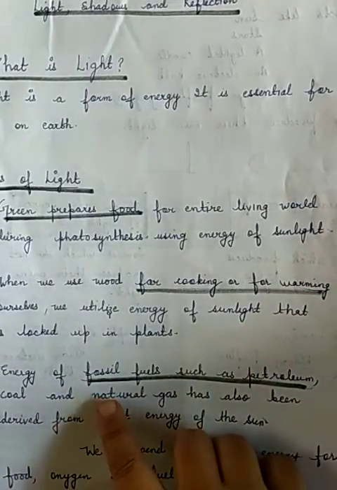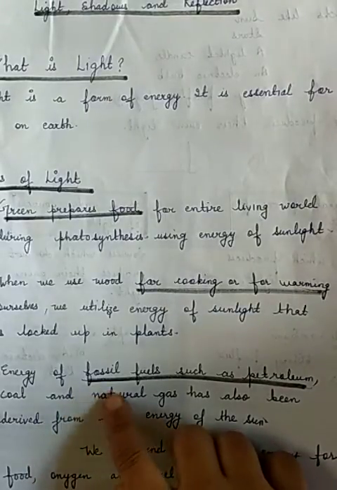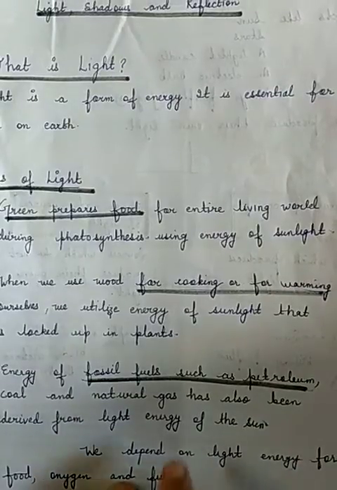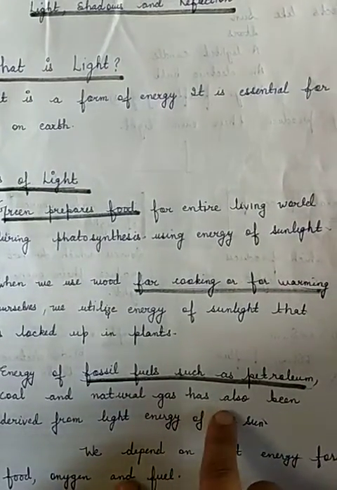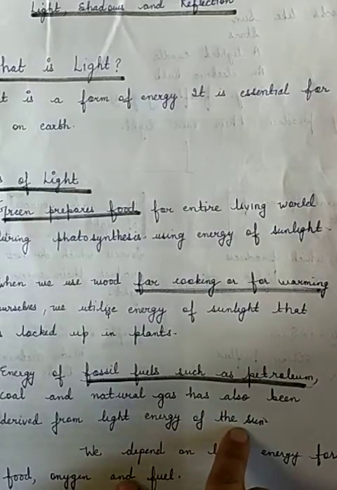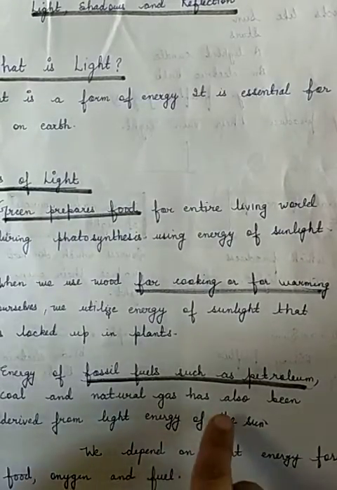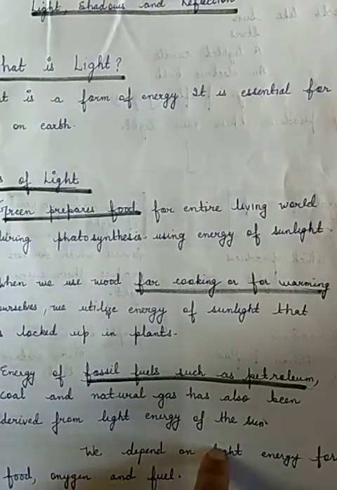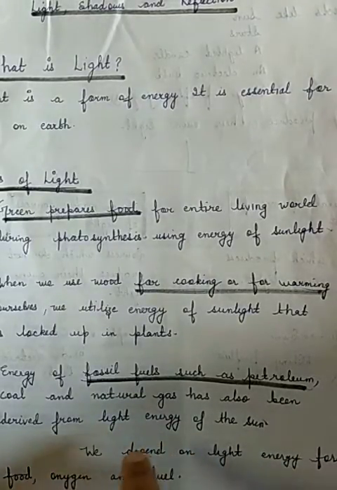Third, we are also using the energy from fossil fuels. Fossil fuels are things which are under our earth's surface and which are formed from dead and decaying matter, dead plants and animals which were buried under the surface of the earth millions of years ago.